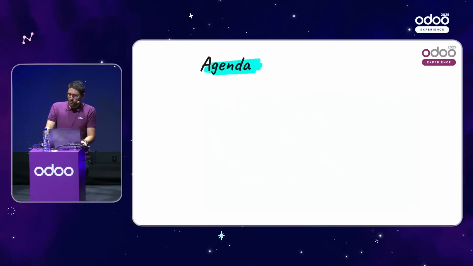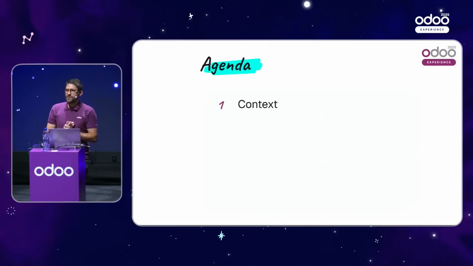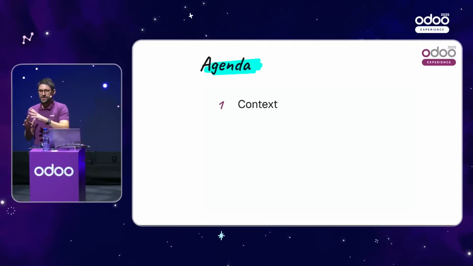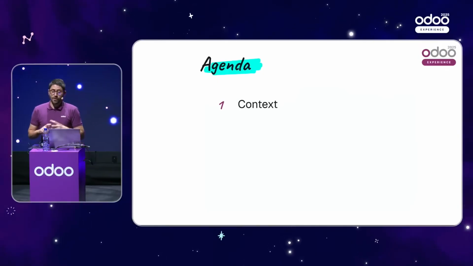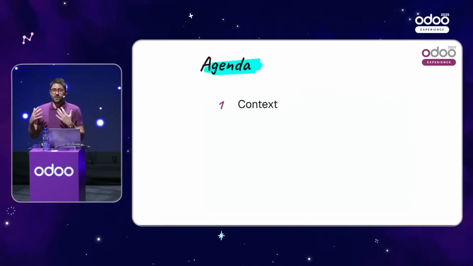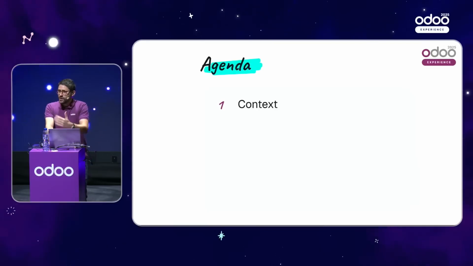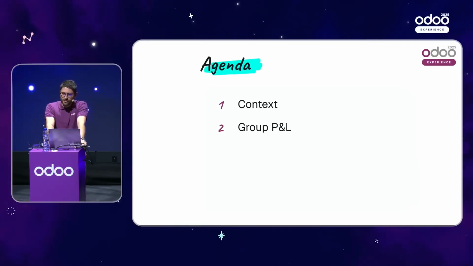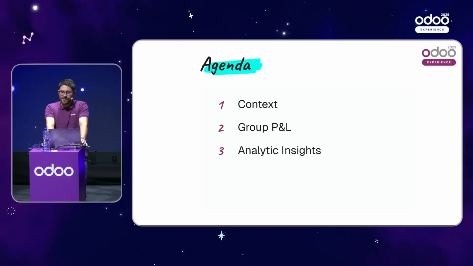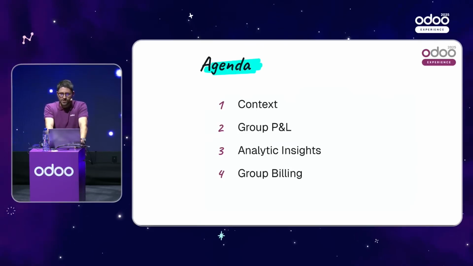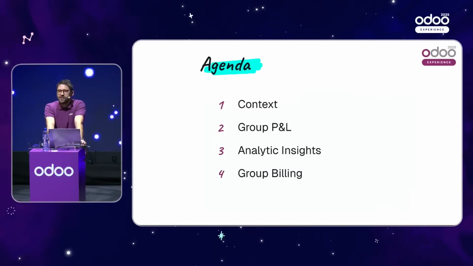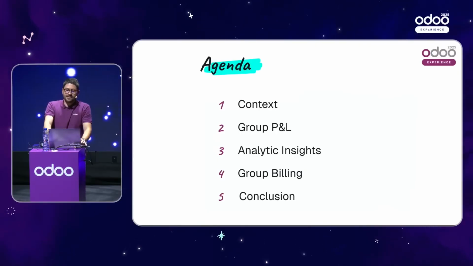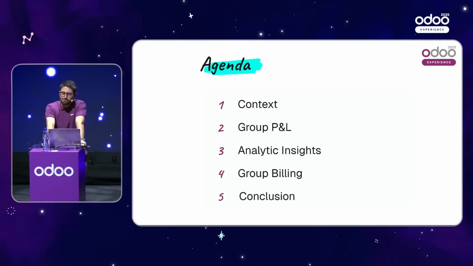So today, the agenda will be the following. We will step into the shoes of a CFO managing an IT group operating in 3 different countries: Belgium, United States, and United Kingdom. And for that, for sure, we will need to manage different currencies. Together, we will review some reports such as group P&L reports. We will see how we can also use analytic insights. And we will create from scratch, together, a group billing report where the purpose will be to compare which company performed the best. And last, I will finish with a conclusion.